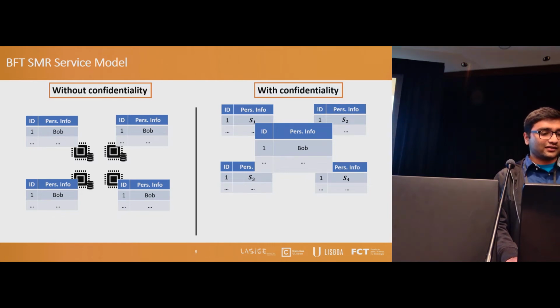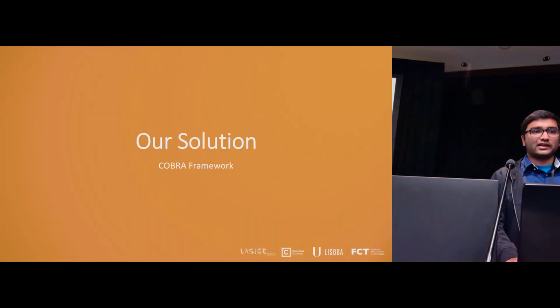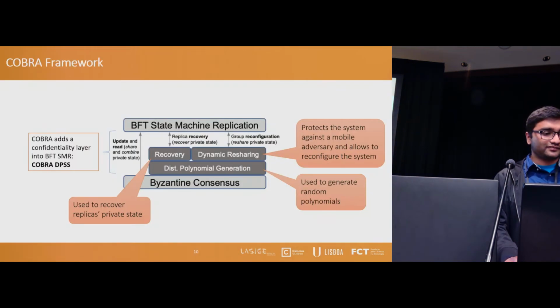And in this extended model, we guarantee the secrecy property, which is stated informally as: an adversary learns no information about the confidential data if the data is not accessible by the faulty client and the adversary controls no more than T servers. So next I will present our protocol, but you can find all the details in our paper.